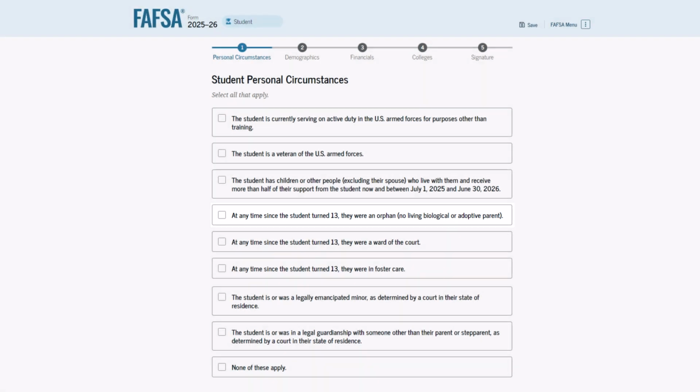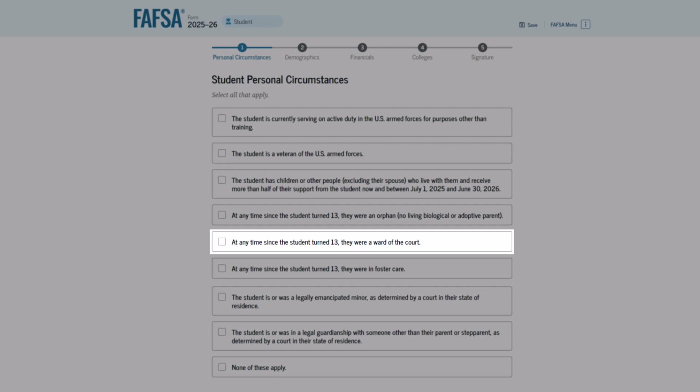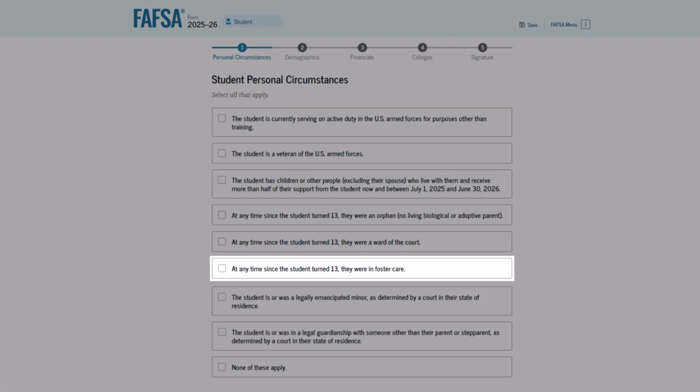The following statement is about whether you were a ward of the court at any time since turning 13. Only check this box if a court was appointed as your guardian. The last statement asking about your circumstances since turning 13 concerns whether you were in foster care. If so, check this box even if you are no longer in foster care today.